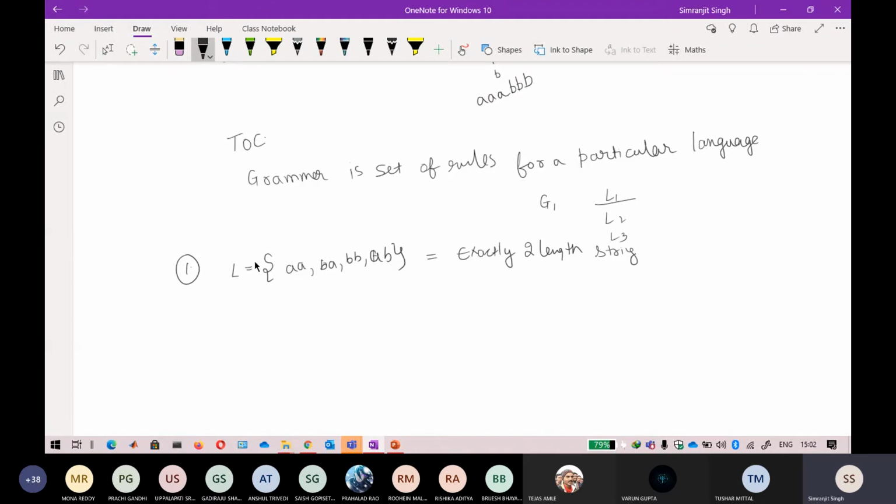To design a grammar corresponding to that language, the easiest thing is you write a start symbol, and you just write S goes to aa, or ab, or ba, or bb. Now this is the corresponding grammar. This is G1, corresponding to this language. Why? Because by using these production rules, you will get all the strings that are generated by the language.